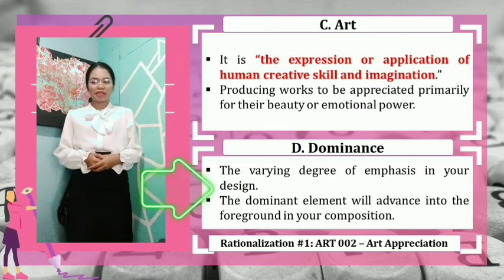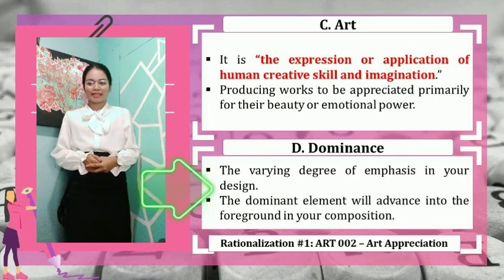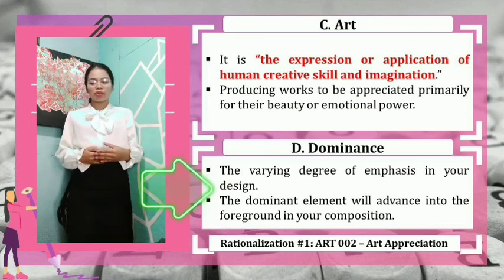Letter D, Dominance. It means the varying degree of emphasis in your design. The element given the most visual weight, the element of primary emphasis. So dominance means the dominant element will advance into the foreground in your composition.